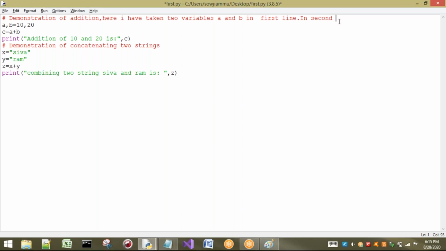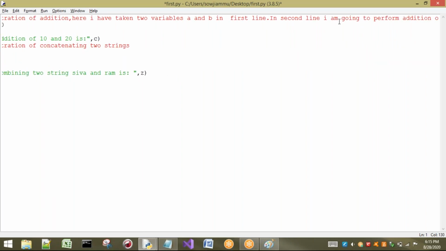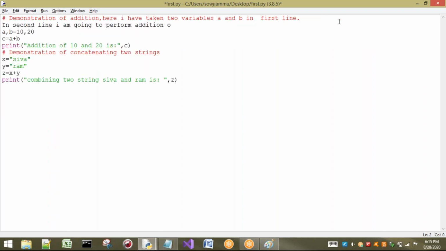In the second line I am going to perform addition of A and B. This is the explanation about my program, a 3 line program.